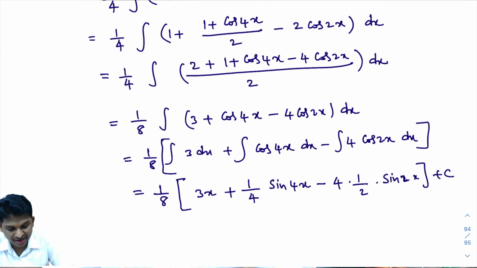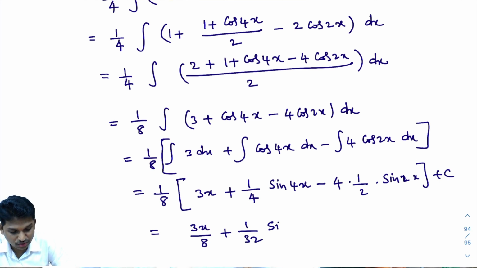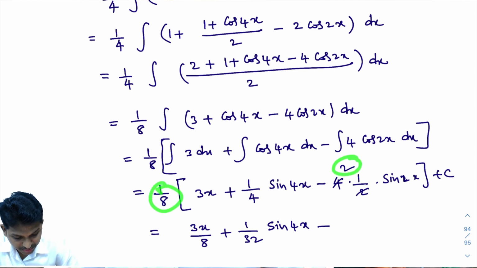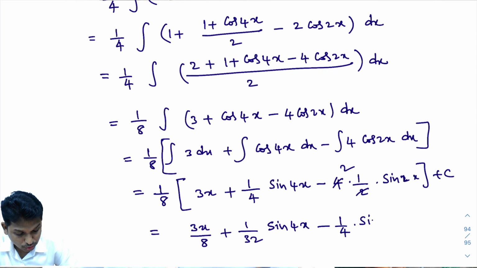Now, further simplification. Multiply 1 by 8 into 3x, that is 3x by 8 plus 1 by 8 fours are 32 into sin 4x. Okay, this will get cancelled. Minus, look here, 2 into 1 by 8 is 1 by 4. Okay, this is 1 by 4 into sin 2x plus c.